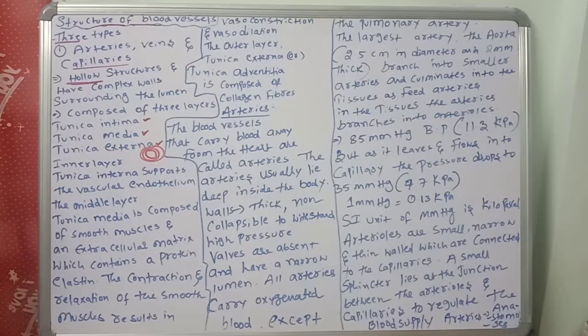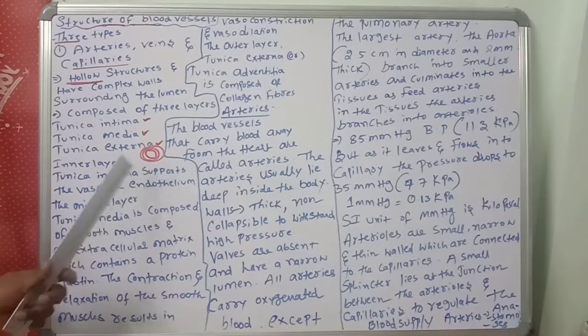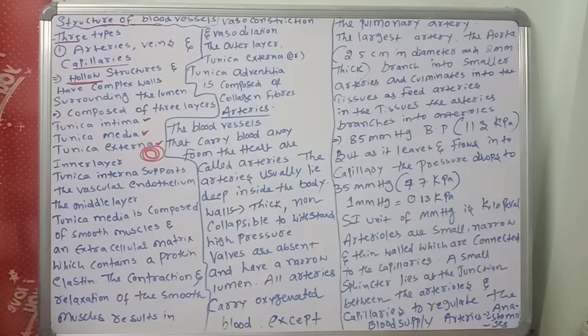The inner layer, tunica intima, is also called tunica interna. What's its function? It supports the vascular endothelium. So the main function of the tunica interna is supporting work. The endothelium gets support from the tunica interna. The tunica interna supports the vascular endothelium.